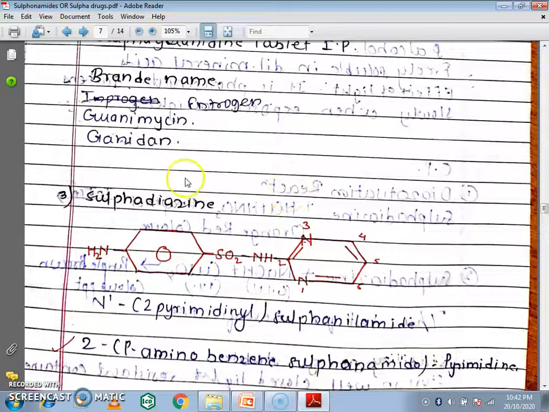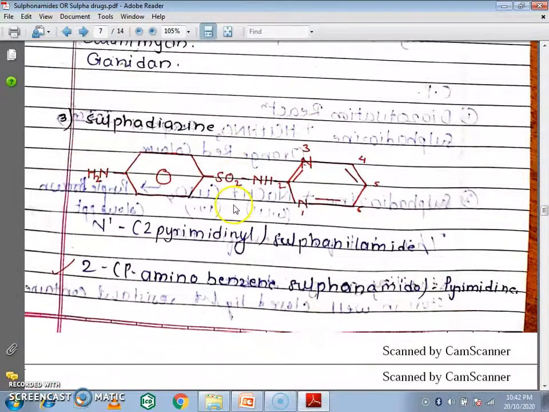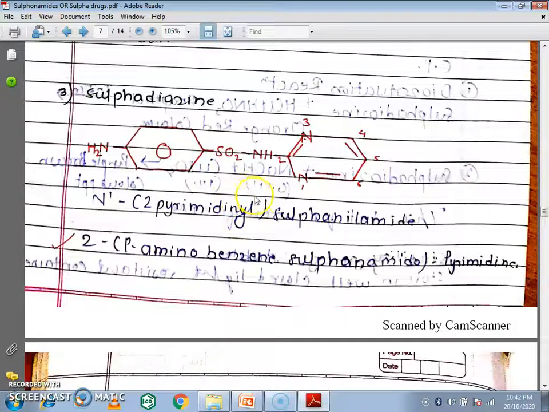The next drug is sulfadiazine. First we give the numbering of this pyrimidine ring. We start the numbering at a nitrogen: 1, 2, 3, 4, 5, 6.